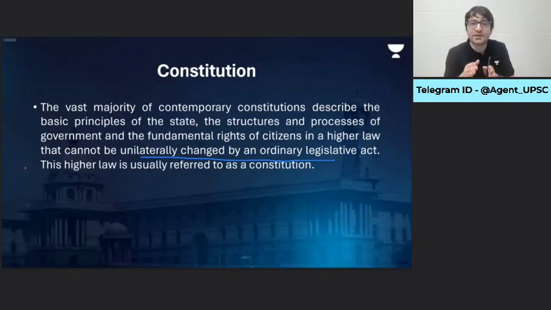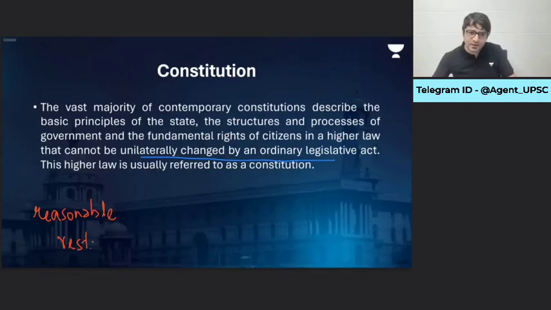No, there are what we call reasonable restrictions. What are these reasonable restrictions? For example, say whatever you want to say, but don't incite people to violence. I have the freedom of speech and expression. I'm saying to all the students who are attending this class right now, please take up AK-47 and let's overthrow this government in Delhi. I will be arrested. Because although I have the freedom of speech and expression, that does not mean it is absolute.